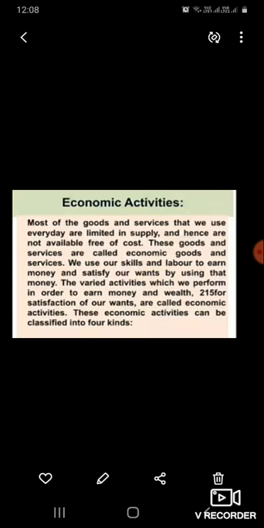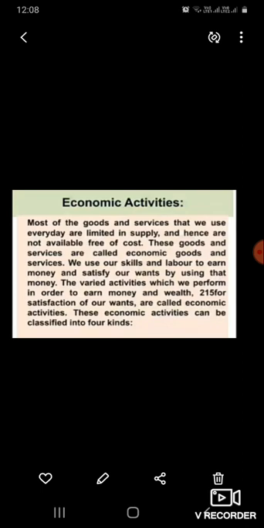Sometimes many activities which are not economic in nature become economic activities. For example, when a teacher gives free tuition at home to the students, it is not an economic activity. When the same teacher charges fees for giving tuition, it is known as an economic activity. If we are teaching a student free of cost, that is not an economic activity because the teacher is not getting any wages for that. Otherwise, if we are charging for the tuition and the teacher is getting money, then that is known as economic activity.